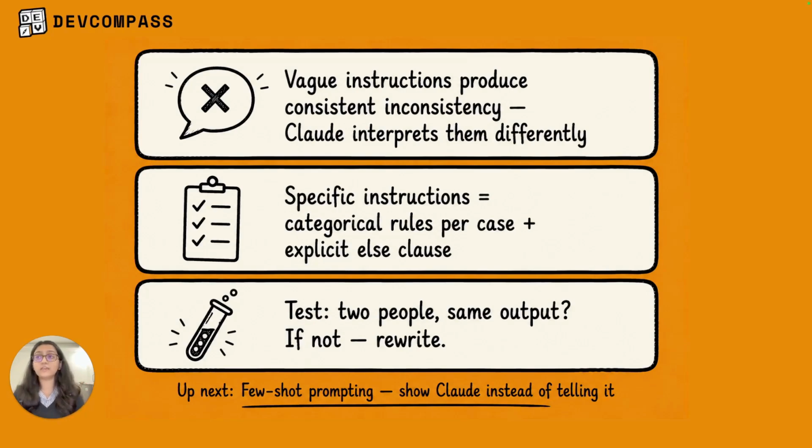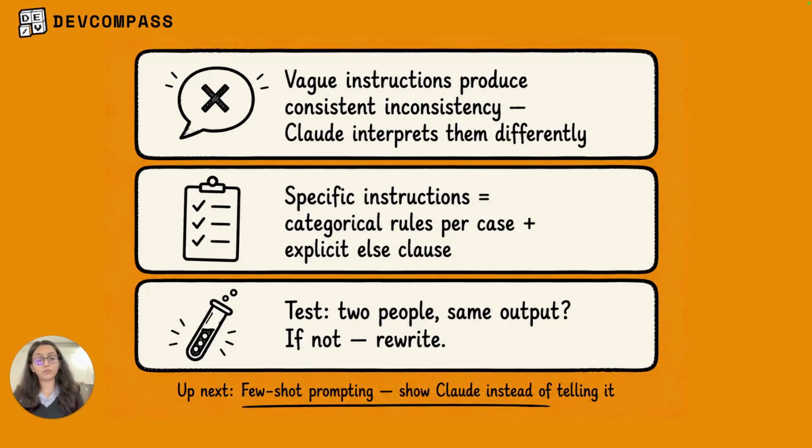Specific instructions should be categorical rules per case plus an explicit else clause, so that if there is a scenario that does not cover anything you have mentioned, it follows a standard procedure. And the test is to let 2 people read it and look at the same input. Are they going to come up with the same output? If not, you need to rewrite it. So now you have the rewrite pattern for vague instructions.